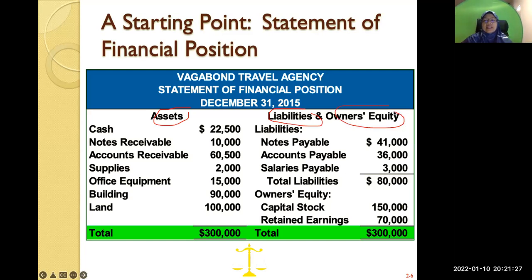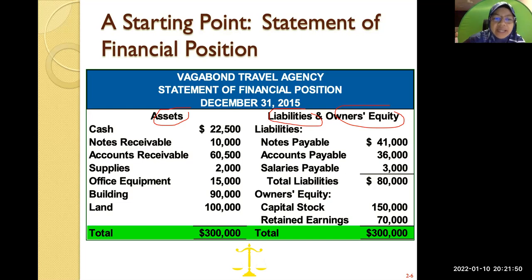These are the 3 things that you'll find in your statement of financial position. In this case, we have Vagabond Travel Agency statement of financial position, December 31st, 2015. It means that as at 31st December, this is the financial position of the company Vagabond Travel Agency.